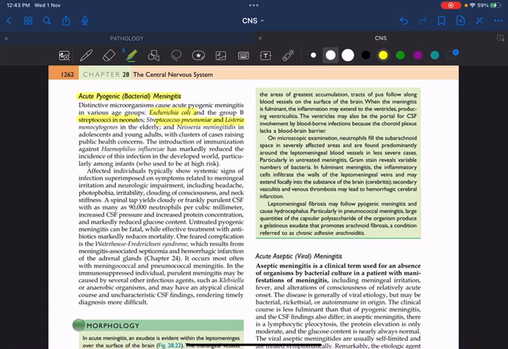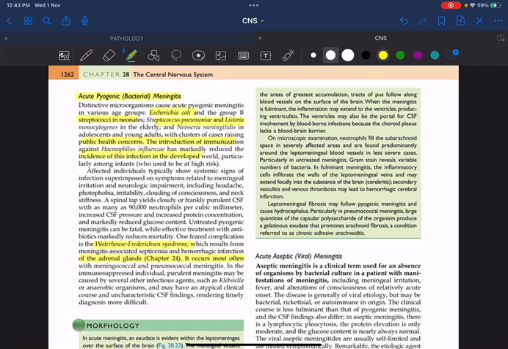Unless in neonates, where you can go for group B streptococci like Streptococcus agalactiae, as well as Escherichia coli. Then Neisseria meningitidis, Haemophilus influenzae. And remember, Neisseria meningitidis is associated with a condition called Waterhouse-Friderichsen syndrome, in which there will be adrenal hemorrhage along with septicemia. I think you would have already come across this terminology in the chapter on shock or hemodynamics.